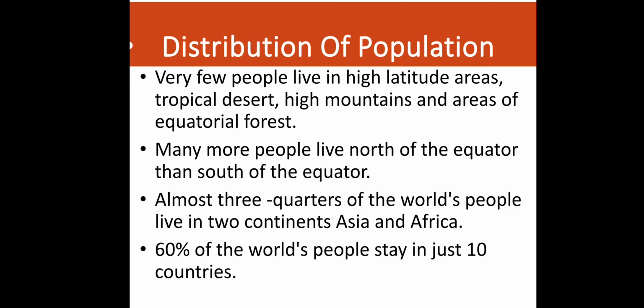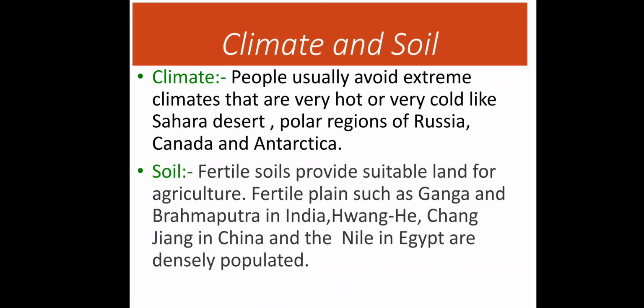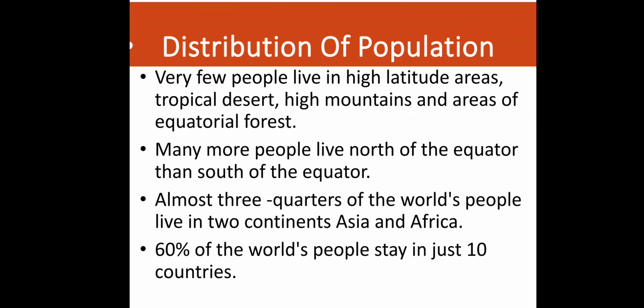In areas of equatorial forest, yes, many species live, flora and fauna we find there, but human beings are very few in number. Only the tribals can live there, who are the original inhabitants of that place. Then, many more people live north of the equator than south of the equator. If you see the map of the world, you will see that north of the equator there is more continental area, more land. That's why there you find more population.